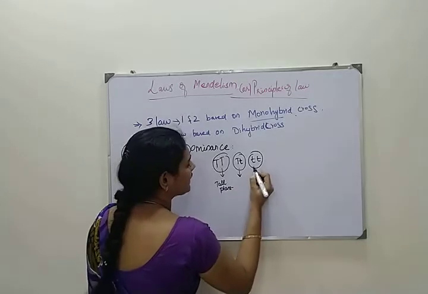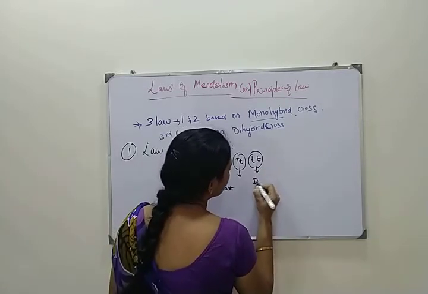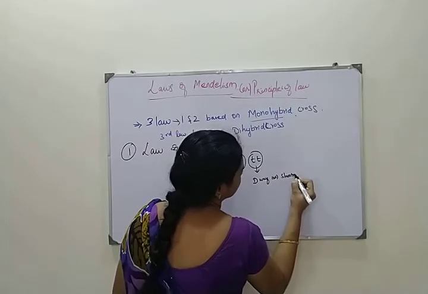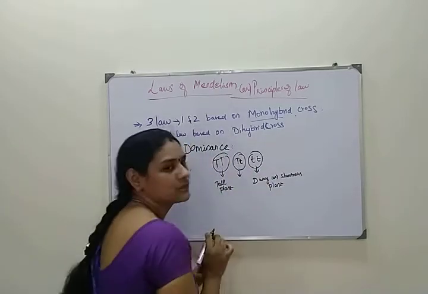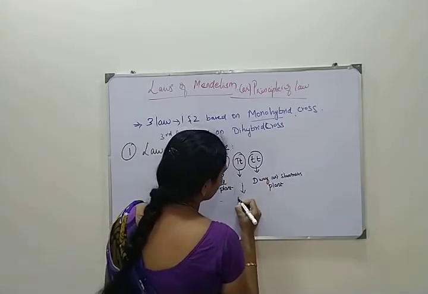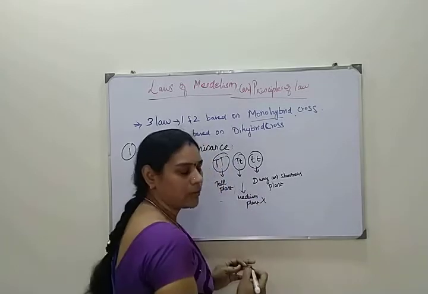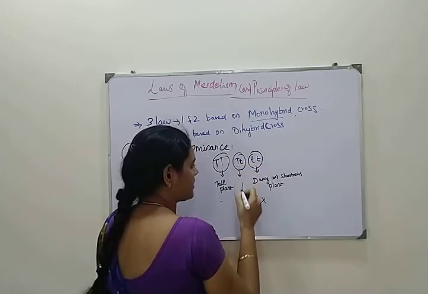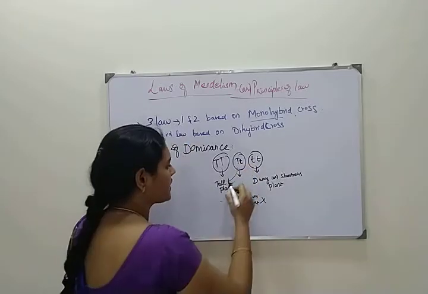But if you take the small t, this is one separate gene. This gene will give the character of dwarfness, or the shortness, of the plant, right? So what will capital T small t give? You may think this is a tall plant, this is a short plant, so this may give a medium-sized plant. No, that is wrong. Capital T small t also will be a tall plant only. That is the correct one.